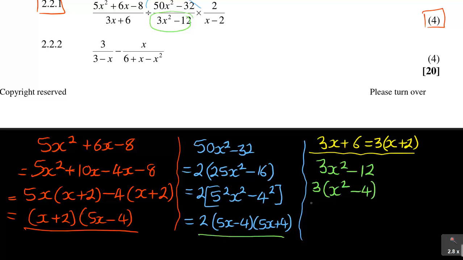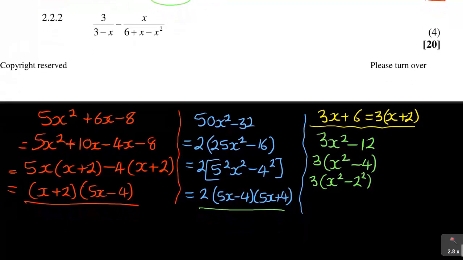Do you see that it's also coming out as a difference of 2 squares? x squared and minus 2 squared. Are you seeing that? Then what are you going to be having? You're going to have 3, you open 2 brackets like we did previously. Then you have x minus 2, and the other one is the opposite sign, x plus 2.